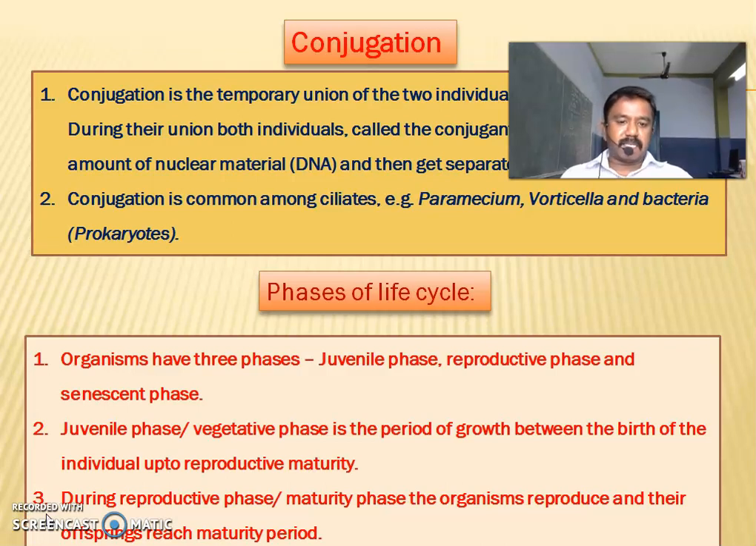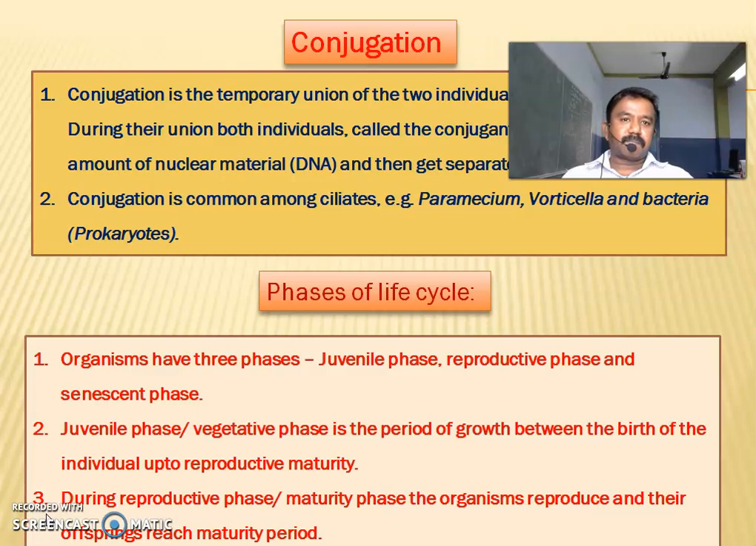Organisms have three phases in the life cycle: juvenile phase, reproductive phase, and senescent phase. Juvenile phase means the vegetative phase, the period of growth between the birth of an individual up to reproductive maturity. During the reproductive or maturity phase, the organism reproduces and their offspring reach maturity.